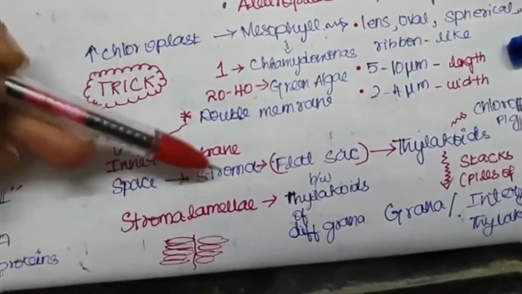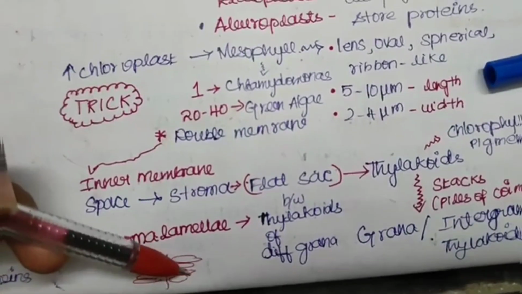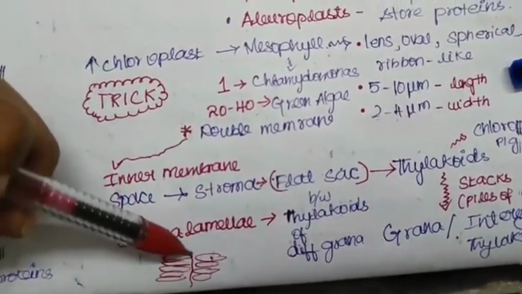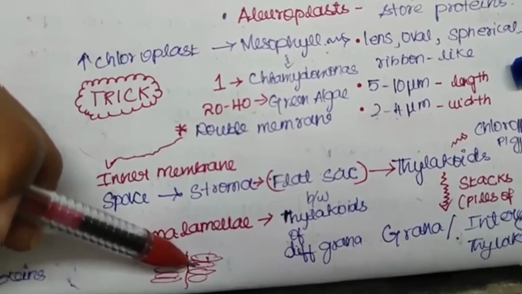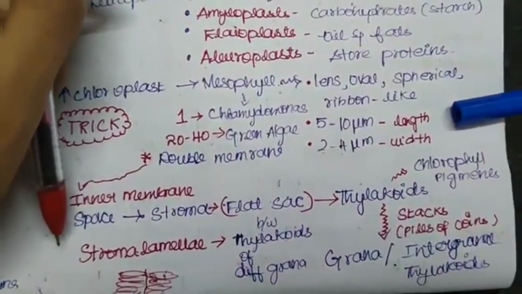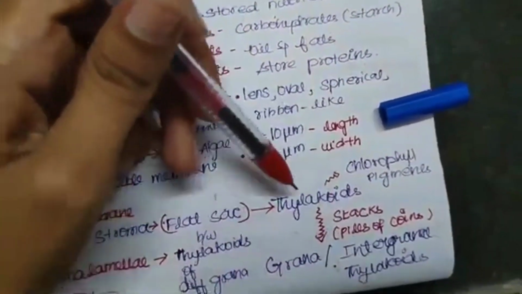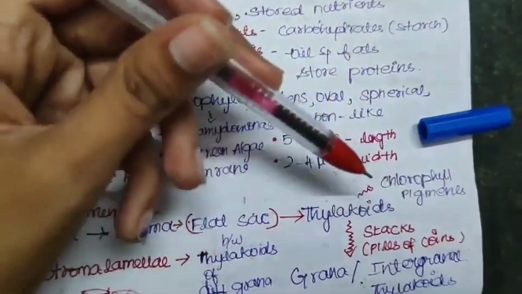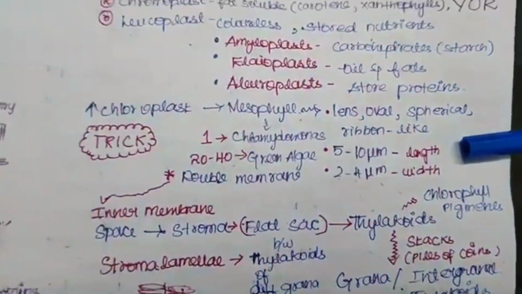For example, I have drawn it like that, and this is another grana. So between the thylakoids of the different grana, there will be a stroma lamella. And also in thylakoids we have chlorophyll pigments. So the chlorophyll pigments are present in the thylakoids of the chloroplast.